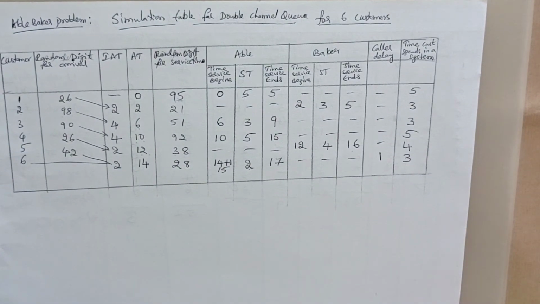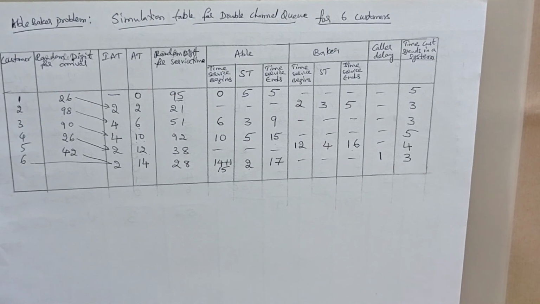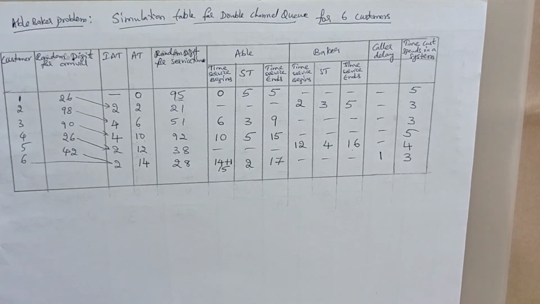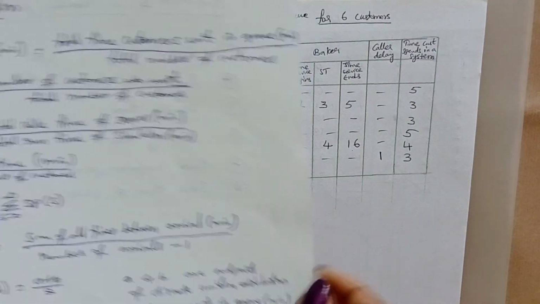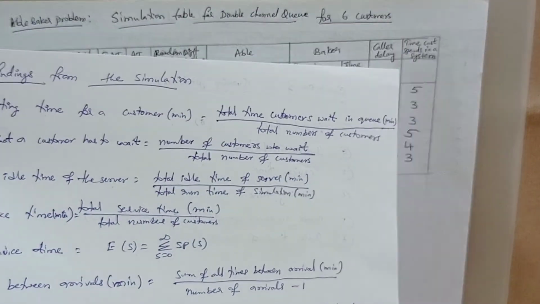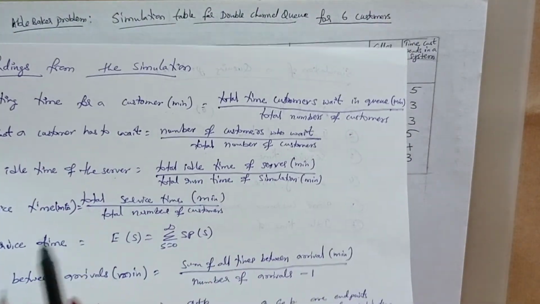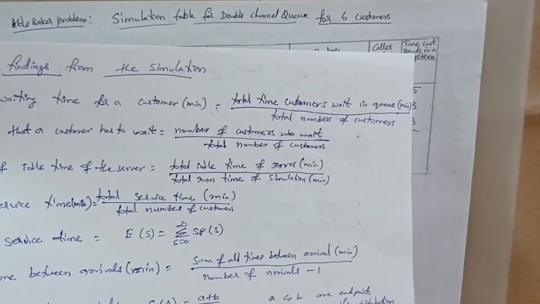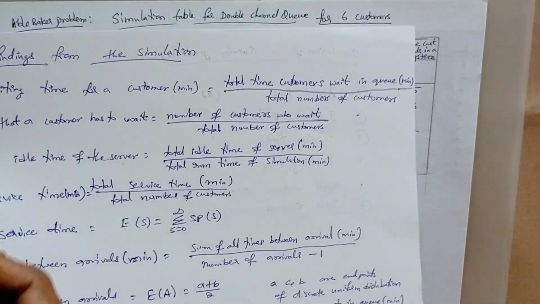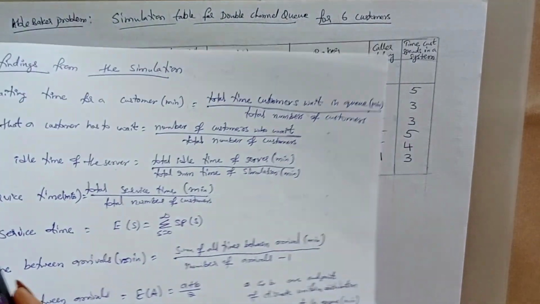Now, as before, the values are found from the simulation. If you want to calculate, you can calculate. The only difference is that average waiting time and the others are the same. For average service time, here we have two servers, Abel and Baker.